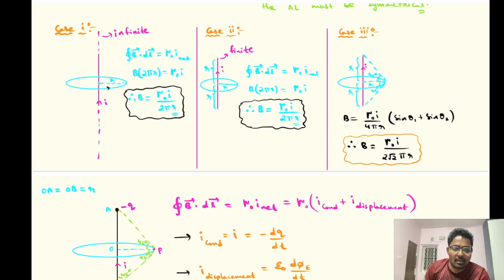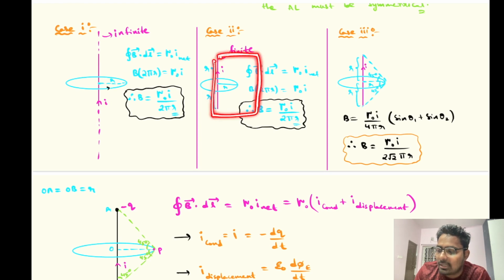The Ampere loop that I have taken, as the wire is already infinite, I'll close it and make it a loop. And then you ask, how can you add random things to make it a loop? Then here also I'll add it and make it a loop. No, when you make it a loop here, you need to understand that these things are going to affect the magnetic field over here. That I cannot do.